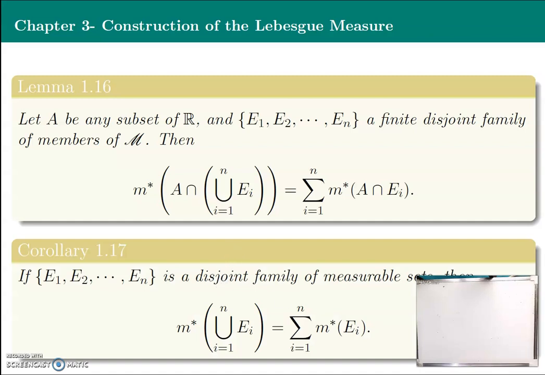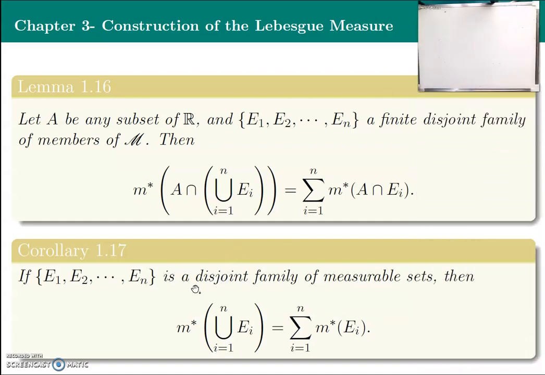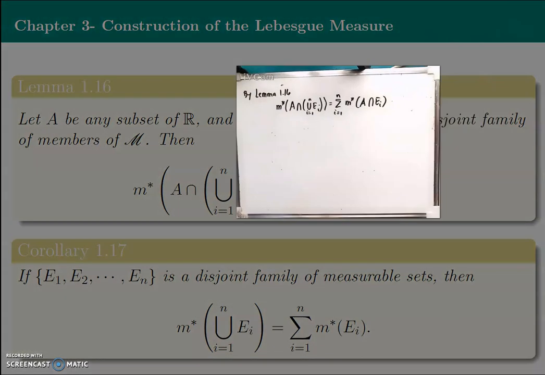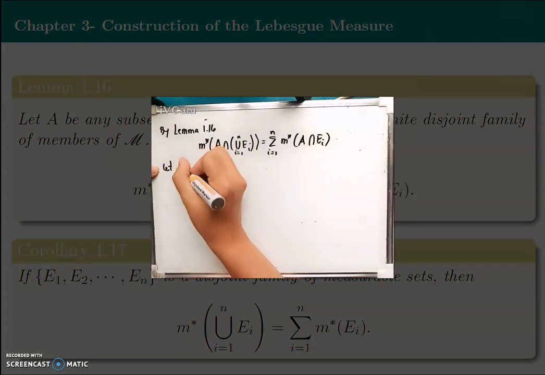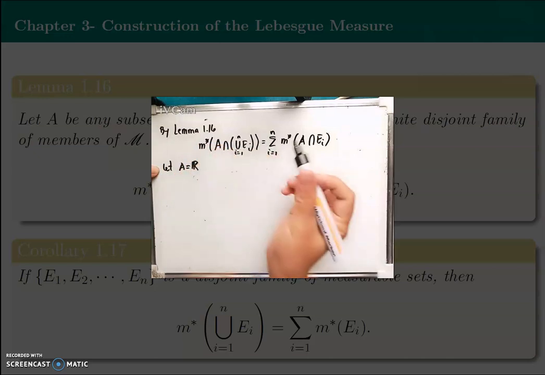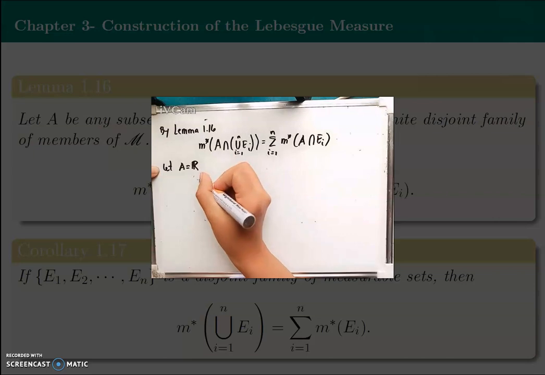So let's have here corollary 1.17. So we have here the class of measurable sets. Then we have this equality here. To prove this, we use lemma 1.16, by letting A equal R, the set of real numbers. So let's have this one. So we let A be equal to the set of real numbers. So we will replace A by R. We have this.